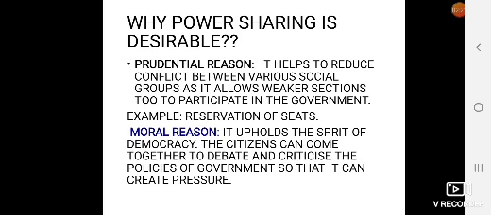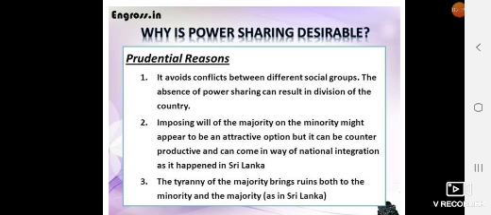The citizens can come together to debate and criticize the policies of the government so that it can create pressure. In India, it often happens that people come together to debate and criticize certain policies of the government, which creates pressure on the government. So in other slides we are going to deal with it in detail.